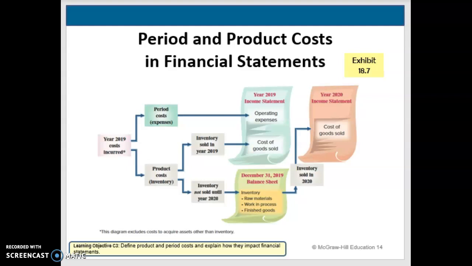Period costs are non-production. They're linked to the period of time. So again, things like salaries of staff that are linked to the time that they work. Advertising expenses, they're related to the time of that advertising campaign. So it's a little more specific.